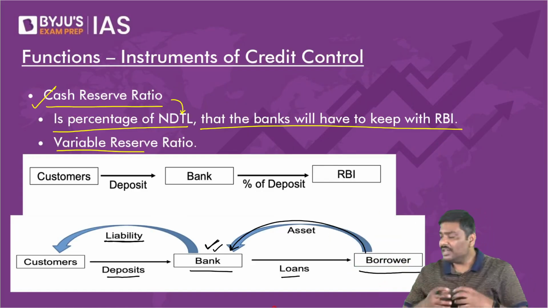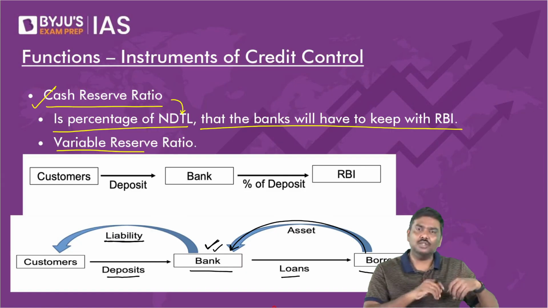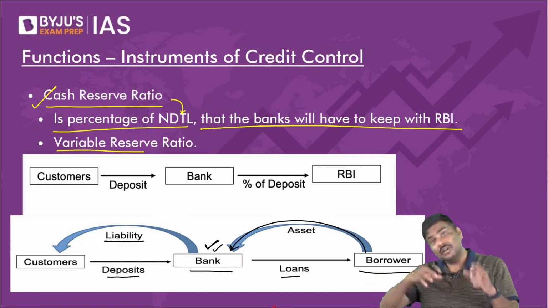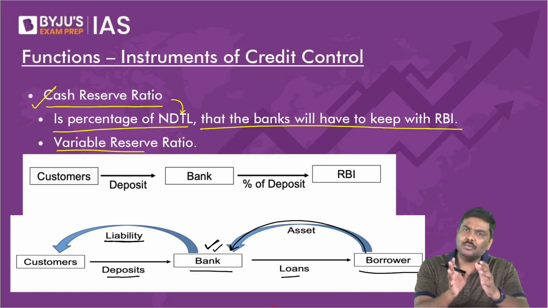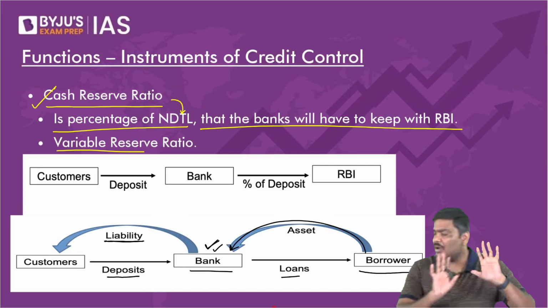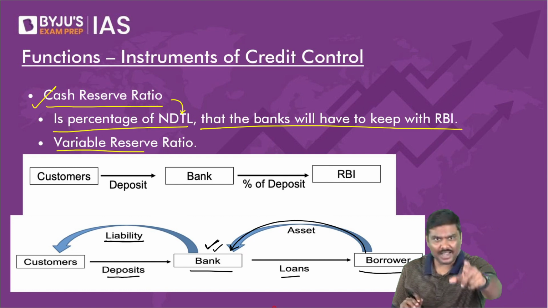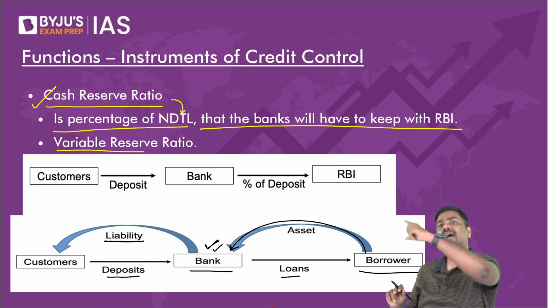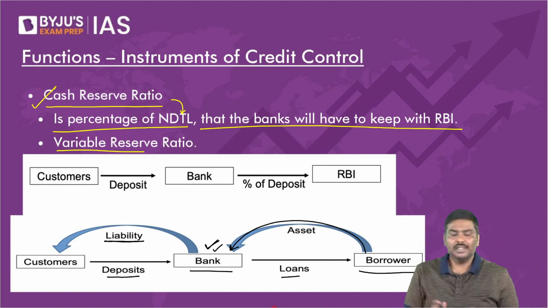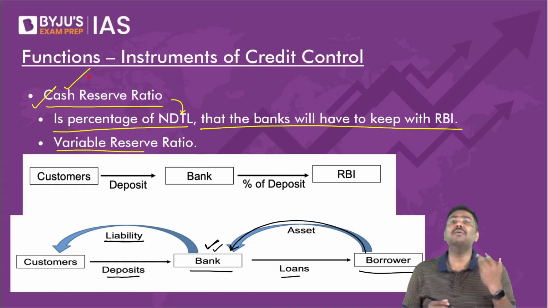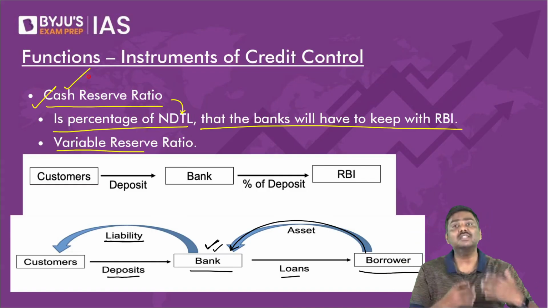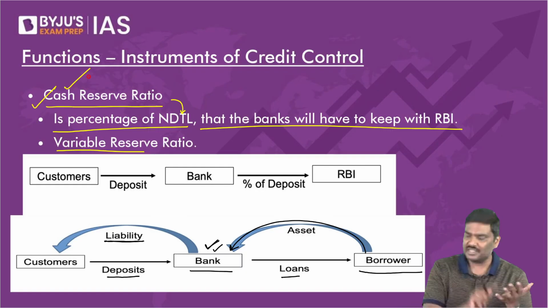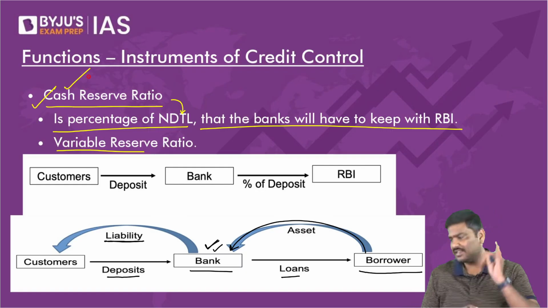So RBI will use these kinds of tools either to increase or decrease credit creation, or it will simply say, I want to ensure there is safety of depositors' money. That is the reason I want you to keep money with yourself and also with me. These are the two types of variable reserve requirements, also referred to as statutory reserve requirements. One is CRR, the second one is SLR.